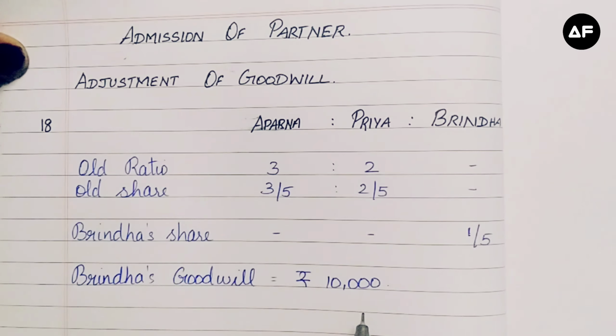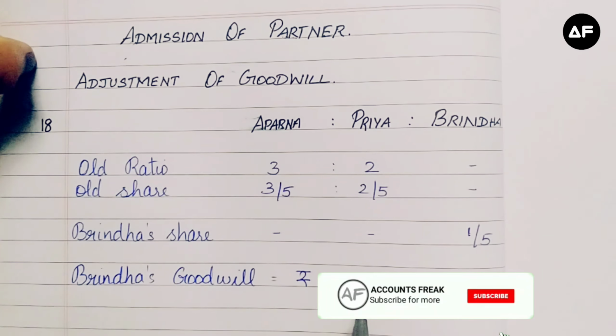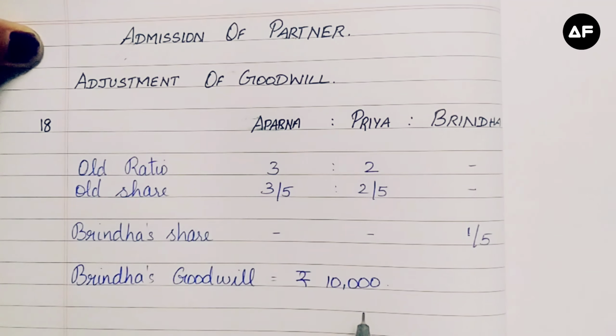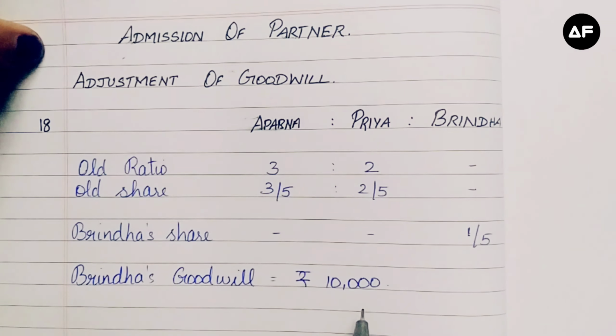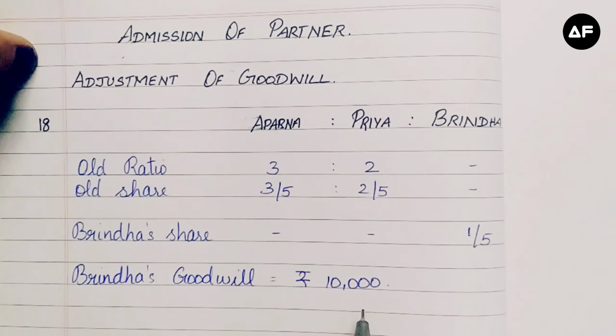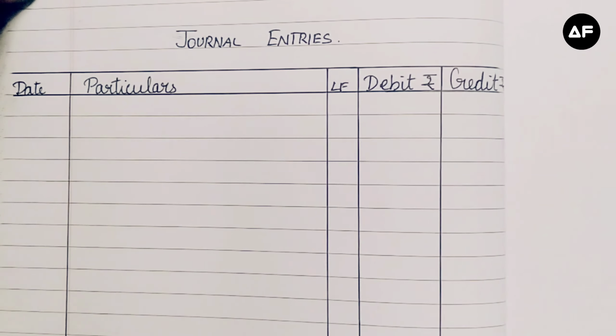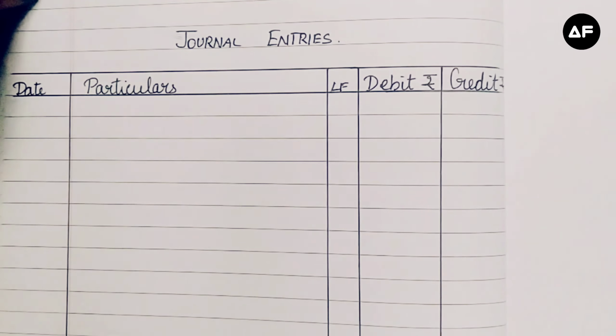Now we are going to do it under the fluctuating capital method. So in our journal entries, we are going to use the capital account of the partners. Likewise, they have withdrawn the entire amount of capital by the old partners. So let's go on with the journal entries. The first journal entry is that Brinda is bringing in cash for her share of goodwill, that is rupees 10,000. So cash is coming inside the firm.